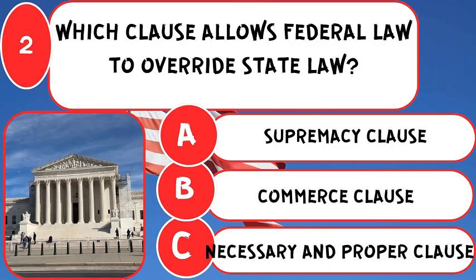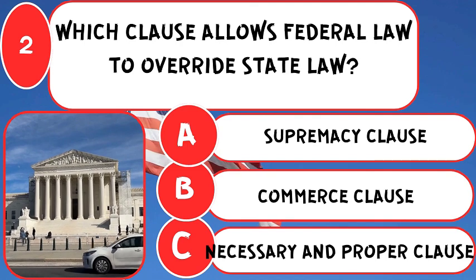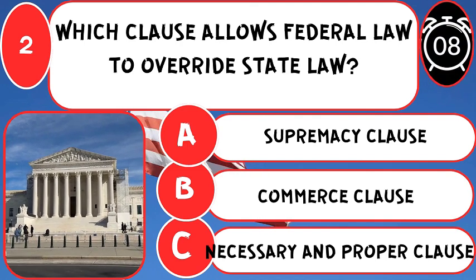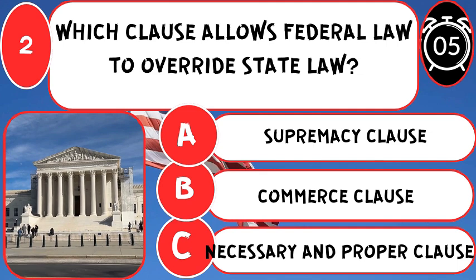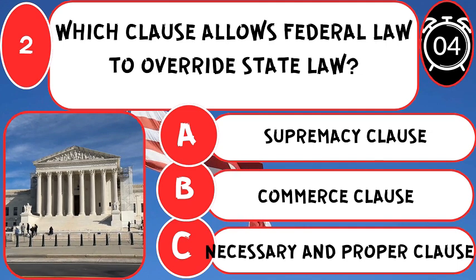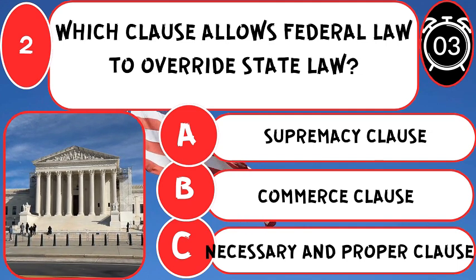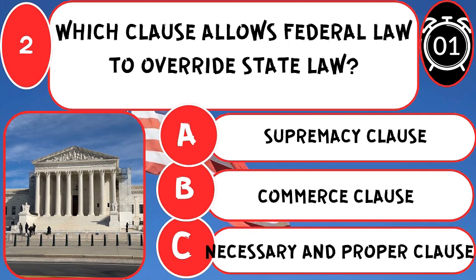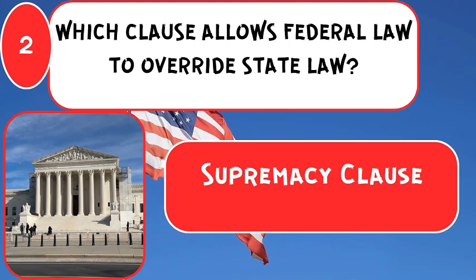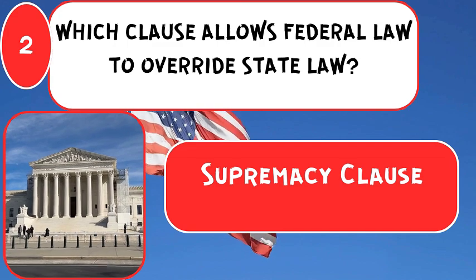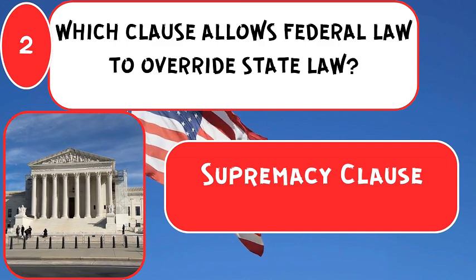Which clause allows federal law to override state law? The correct answer is Supremacy Clause, ensuring federal law reigns supreme over conflicting state legislation.